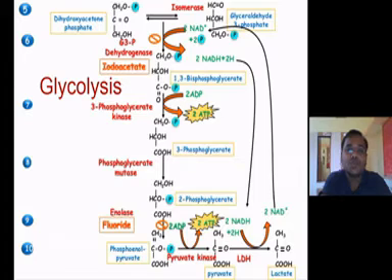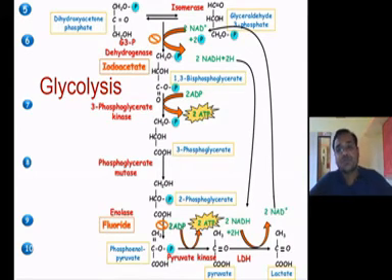Two molecules of 1,3-bisphosphoglycerate are converted into 3-phosphoglycerate, and in this stage a total of two molecules of ATP are yielded. This is the first stage at which we yield ATP in the glycolytic pathway. Then 3-phosphoglycerate is isomerized into 2-phosphoglycerate in the presence of the enzyme phosphoglycerate mutase.